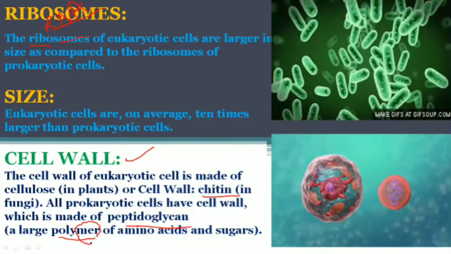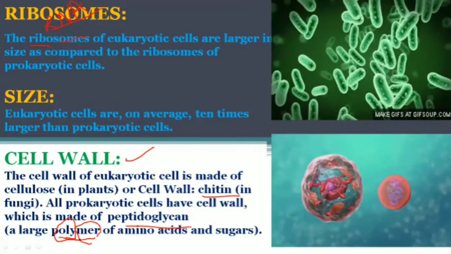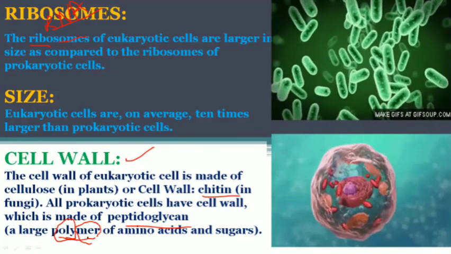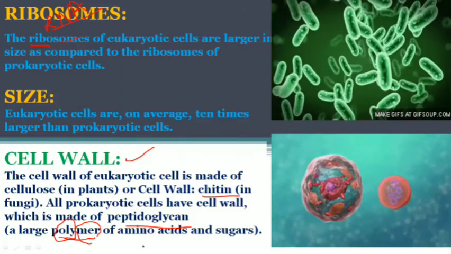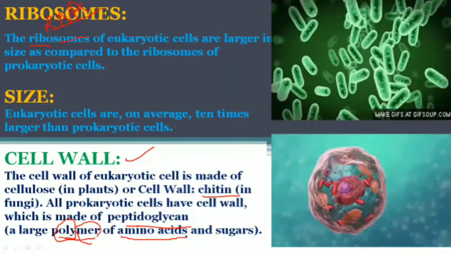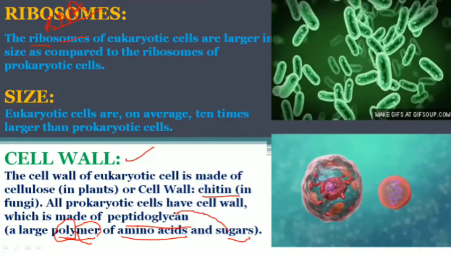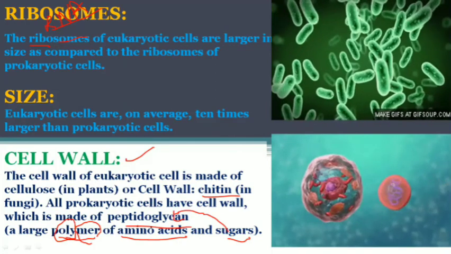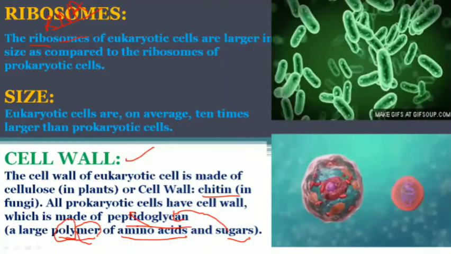Mer means molecule, poly means many. So it is a larger molecule made of very small molecules. Small molecules get together and form larger molecules. It means lots of amino acids and sugars are there. If sugar is present, that's why it is called glycan. And if amino acids are present, that is called peptide. So that is peptidoglycan.